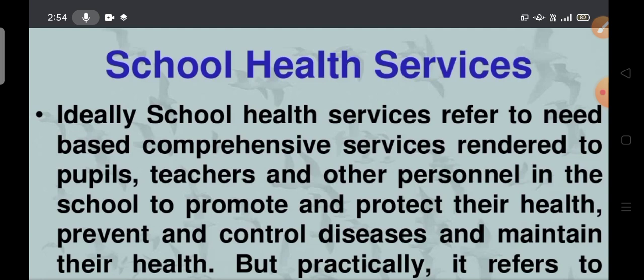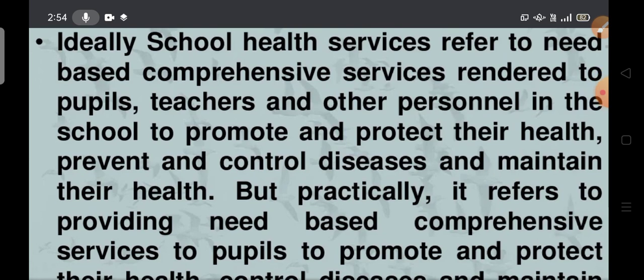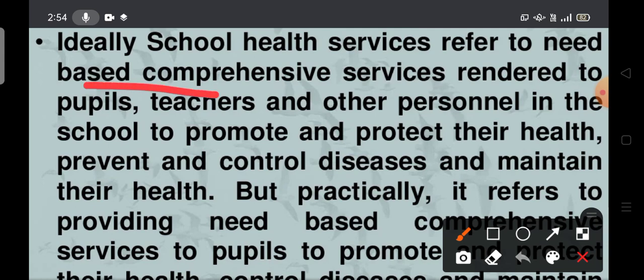Whatever school health services they provide, mainly it is need based and comprehensive, which means overall care. The main motto of school health services is need based comprehensive services, provided to pupils like children, teachers, as well as other personnel: teaching staff, non-teaching staff, ministerial staff, and fourth class employees.